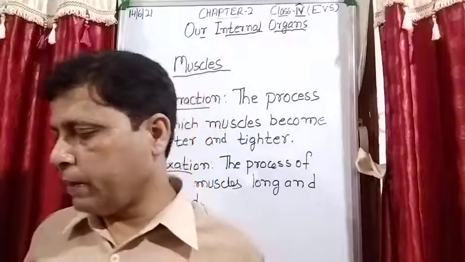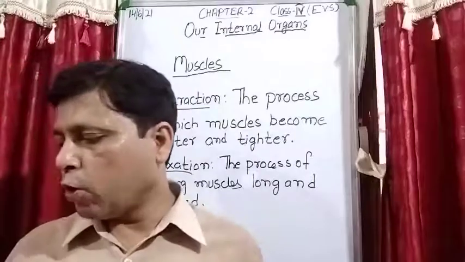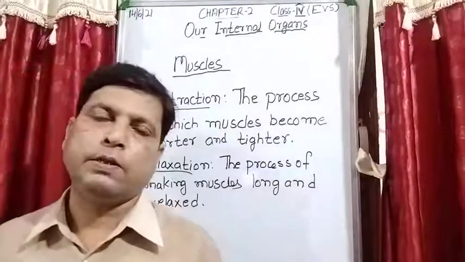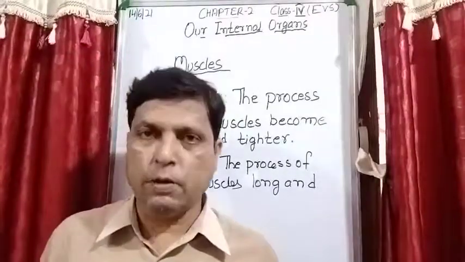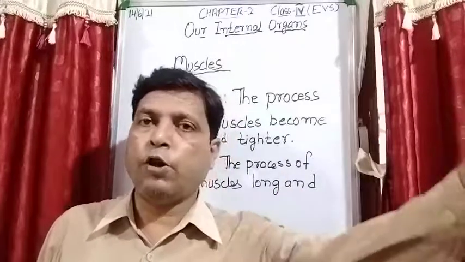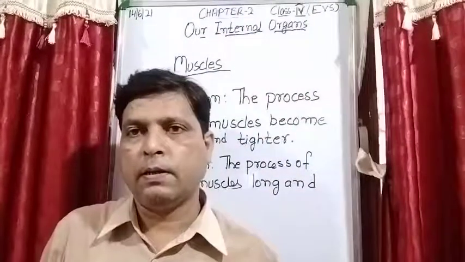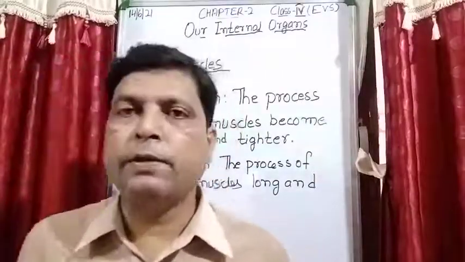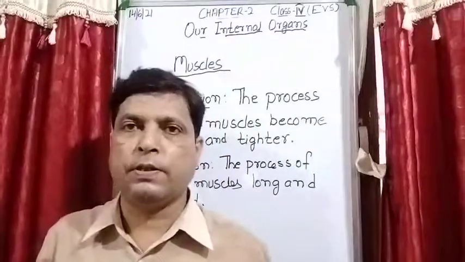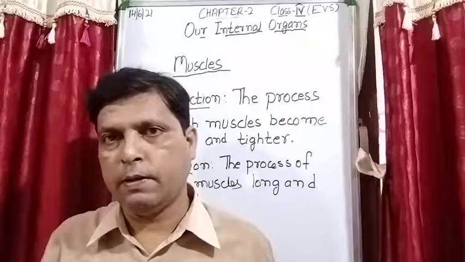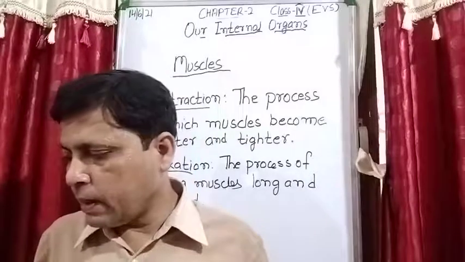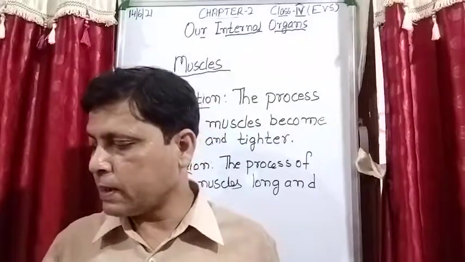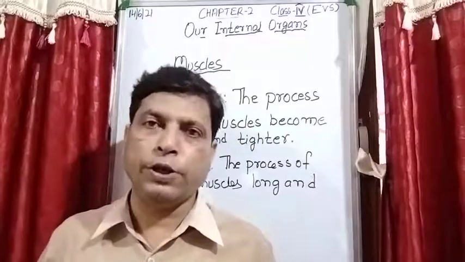For example, if I read the first point, the different organs of our body do different functions. In the beginning of the chapter, I have already explained to you that our body is made up of different parts, and these parts do their functions. ठीक है, सबके अपने अपने functions हैं. Second है brain, heart, lungs, kidney, stomach, bones and muscles are some of the internal organs of our body. ठीक है.